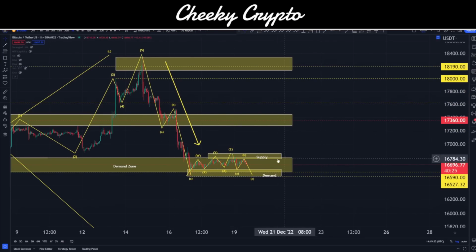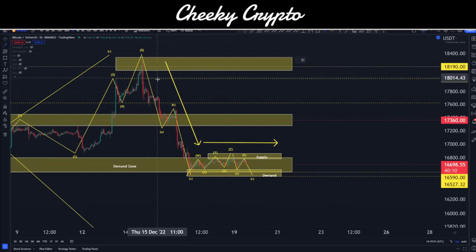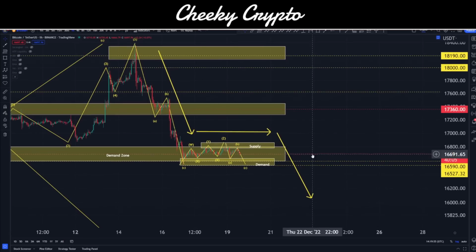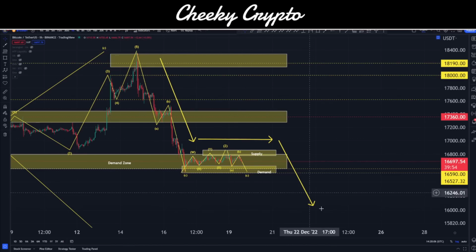A continuation pattern is essentially a sideways trade or a ranging market, like we see down here. What we end up with is this sideways trade going like this. One of the things about continuation patterns that not a lot of people seem to quite get their heads around is that it's a continuation of what led into it. So if we come down, we go sideways, we have to go down to come out of this continuation pattern. A lot of people might be thinking bear flags or lots of different terminologies, lots of names that get thrown around. But essentially here, continuation sideways, liquidity is down lower, and we have this kind of move here.